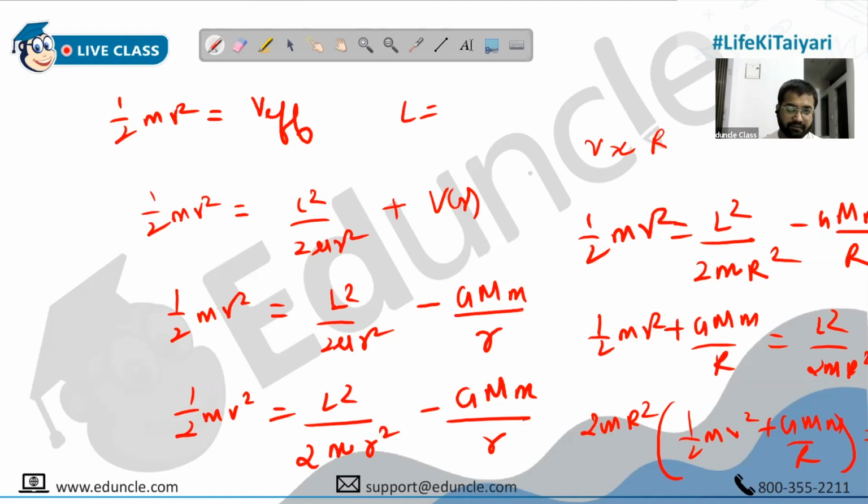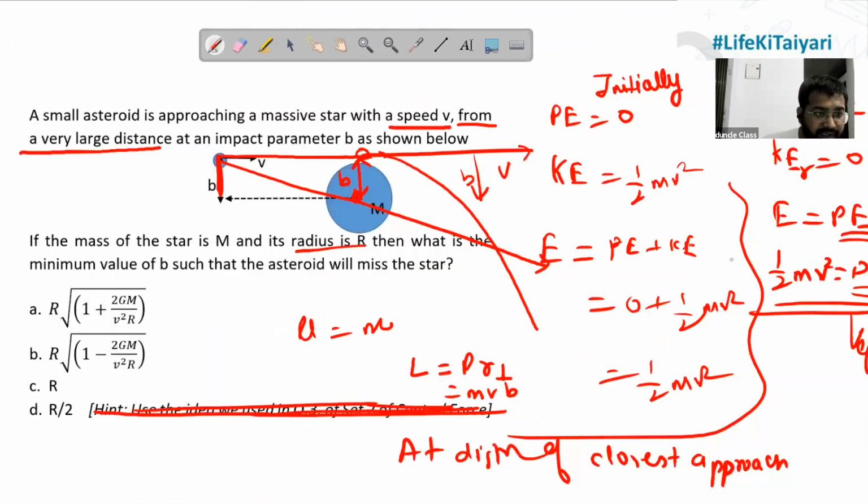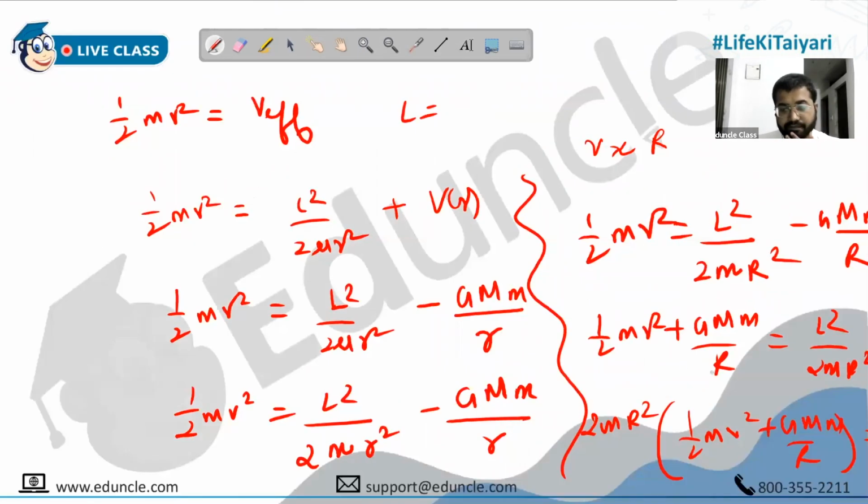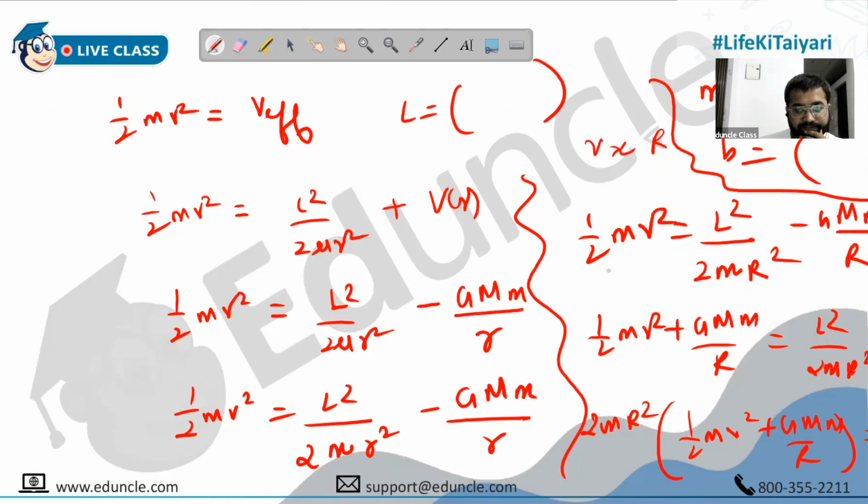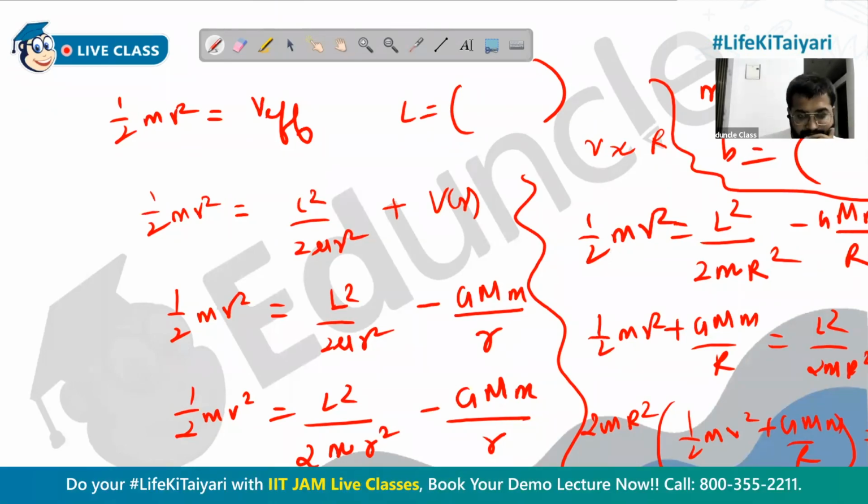Copy. I will tell you the final answer. So the final answer is R into this one. Option A is the answer. Just take the square root and manipulate. Capital L is this. Remember, capital L is mvb. So mvb is this term, so you will get B, and that's the answer. Please copy. Tell me if you have a question here.